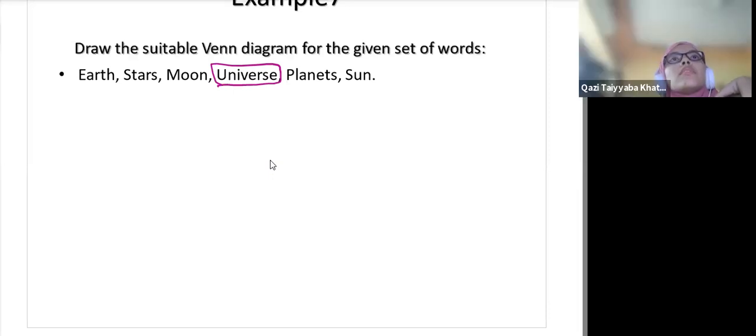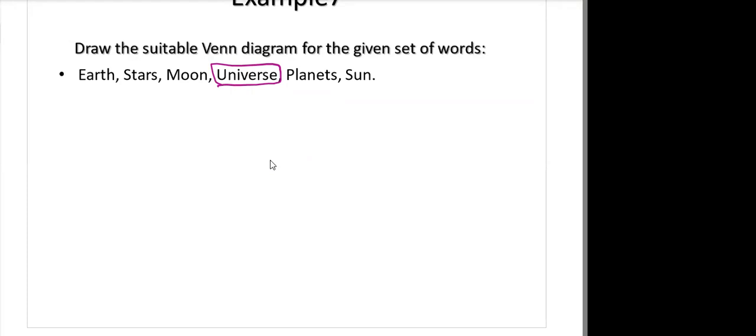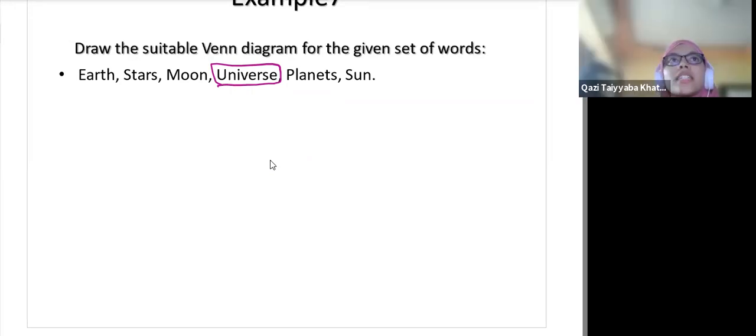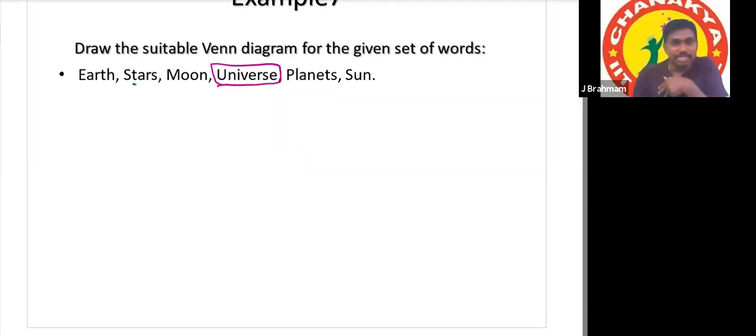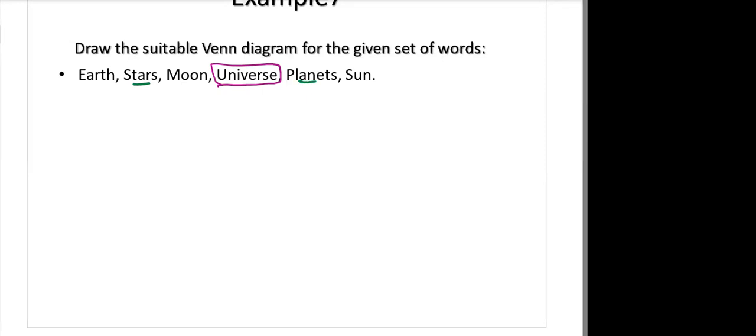Earth and moon. Under stars we have sun, and under planets we have Earth. And moon is completely separate from Earth and sun. Correct. Very good. Excellent. Stars and planets, what is the relation? No relation, sir.